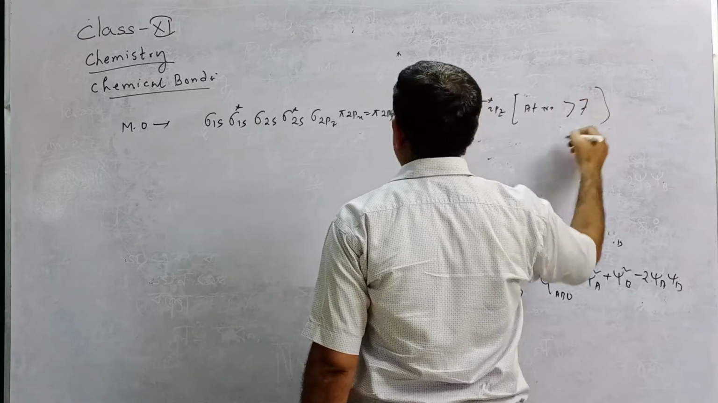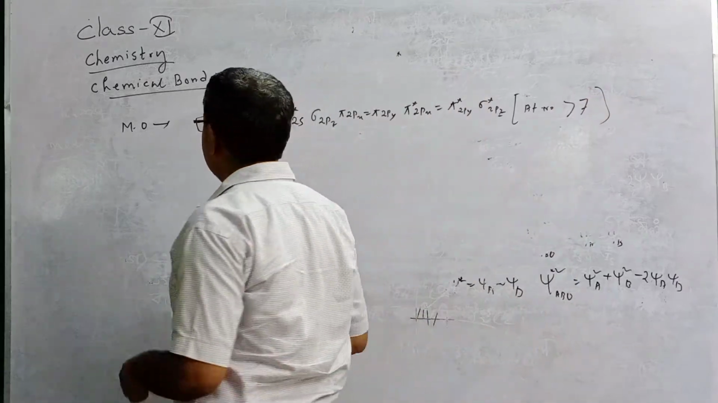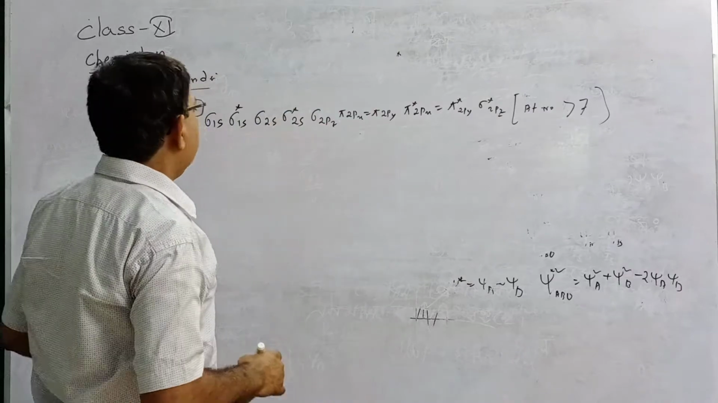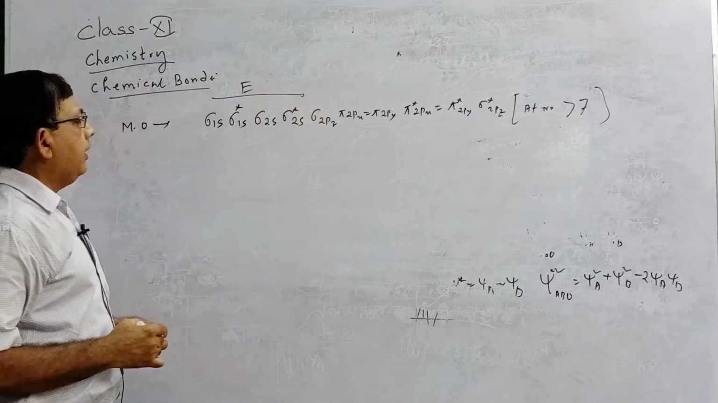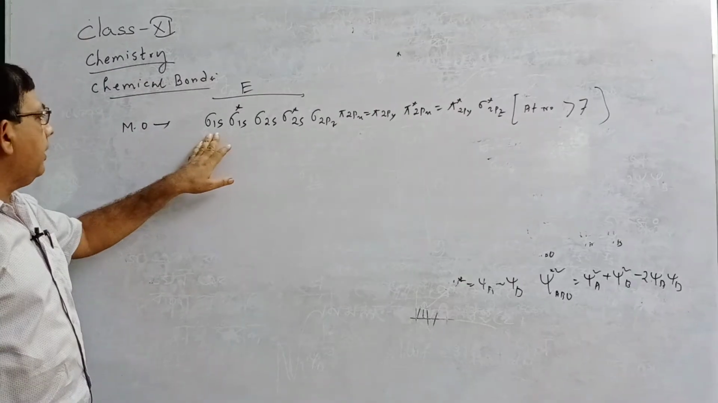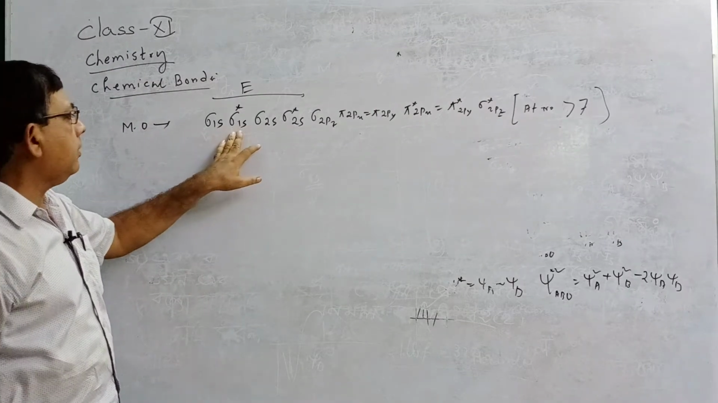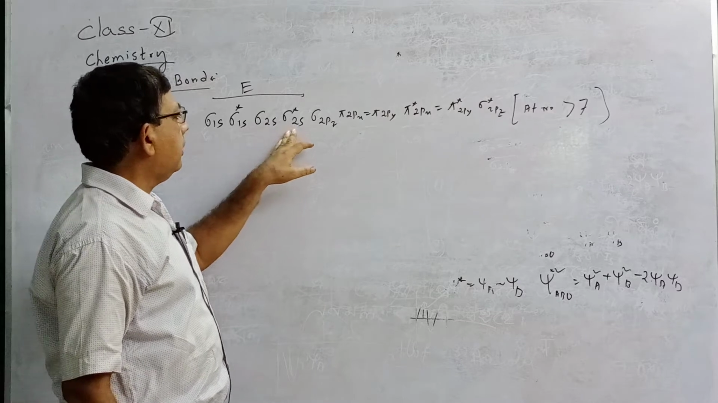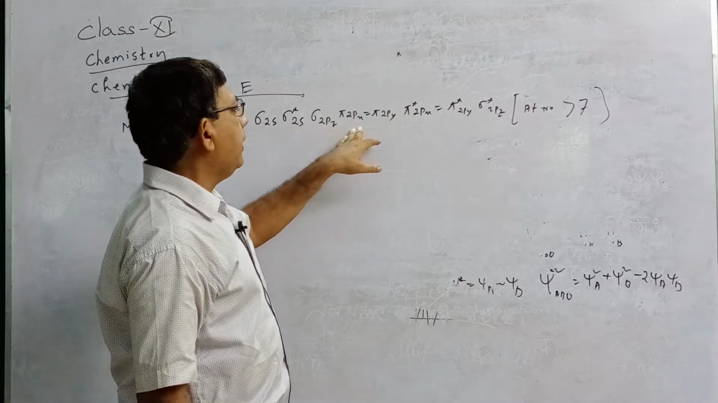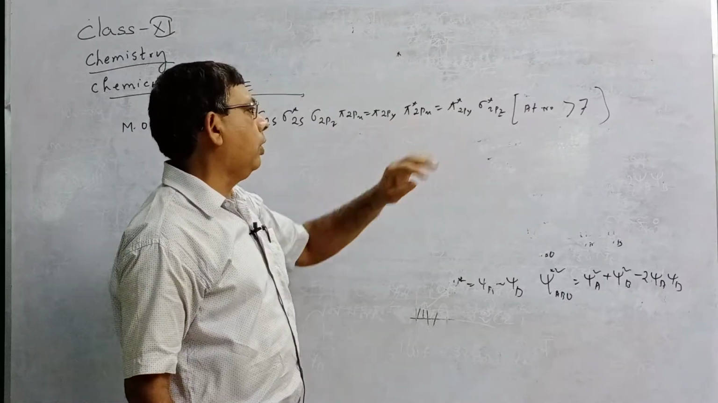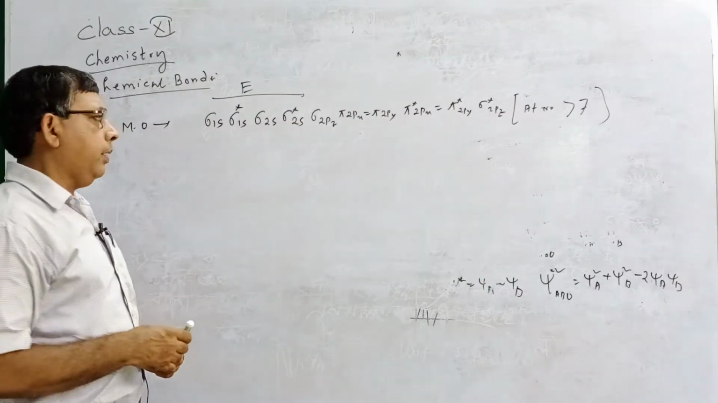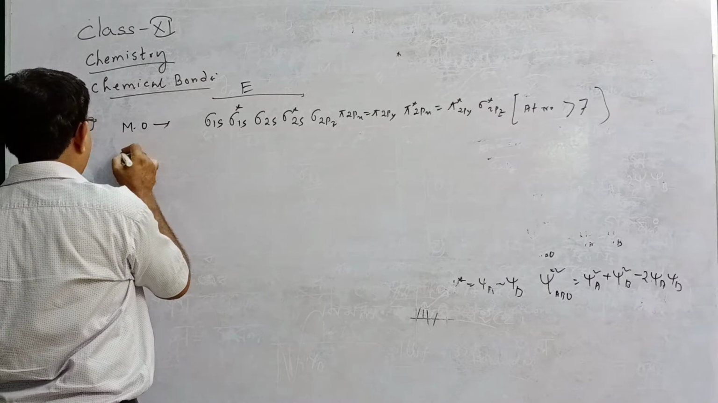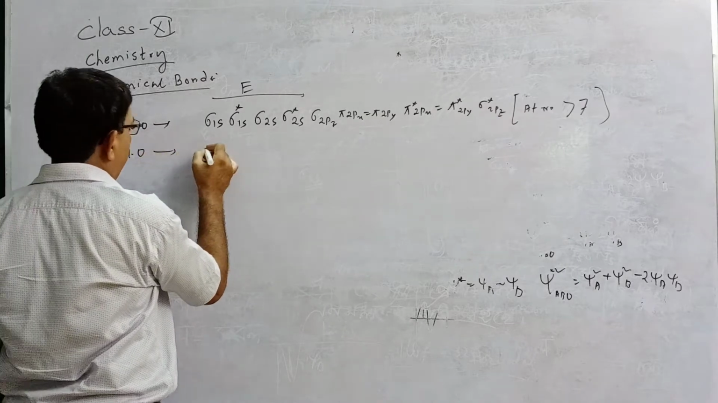If the atomic number is greater than 7, that is oxygen and onward, this will be the increasing order of energy. Here energy increases in this way: sigma 1s has the lowest energy, then sigma star 1s, then sigma 2s, sigma star 2s, sigma 2pz, pi 2px, pi 2py, and so on. But if the atomic number is less than 7, that is up to nitrogen, what will be the energy order of the molecular orbitals?